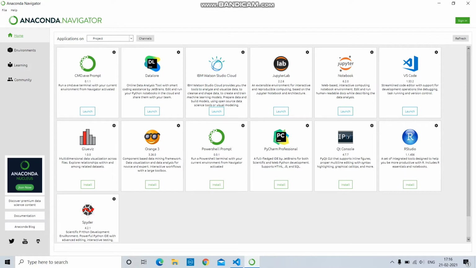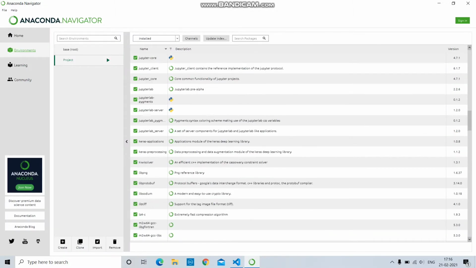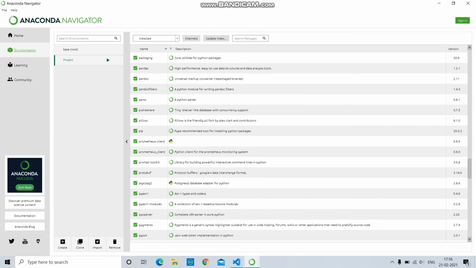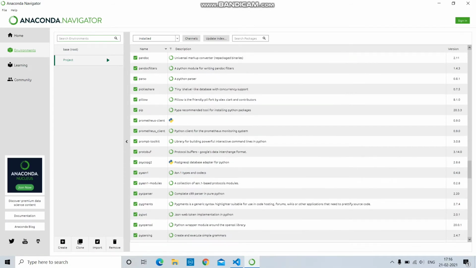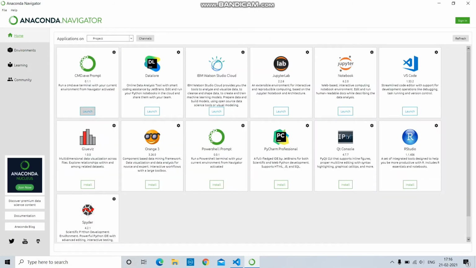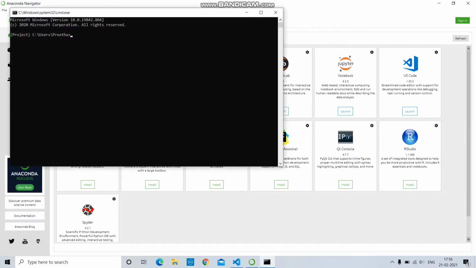Here Anaconda Navigator is an environment I have used to run my Python project. Here I have created an environment named project and have installed necessary libraries such as Django, Matplotlib, Pandas, PyCharm and Jupyter. Next we have to launch the command prompt. Then we have to change to the corresponding directory.